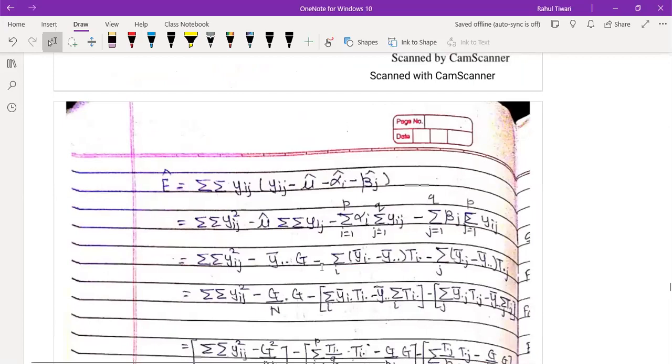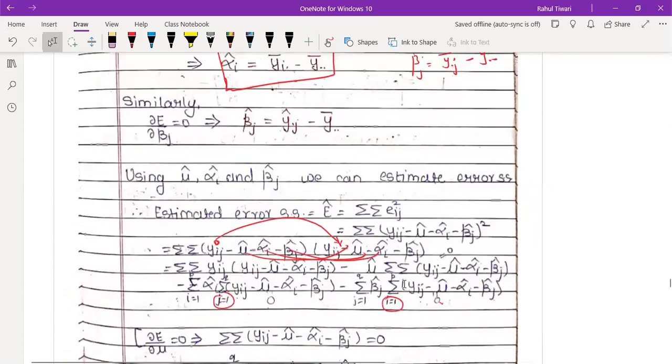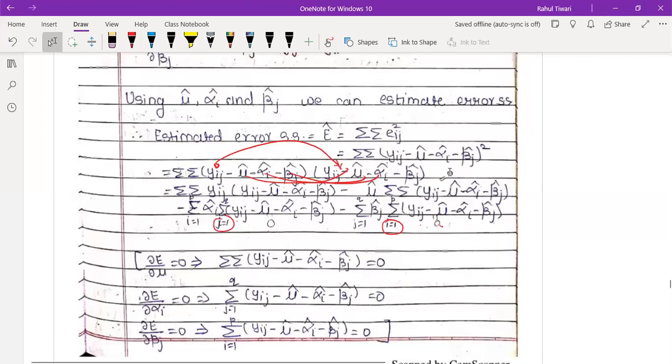Even this term also is going to be 0. Can you check it out? Just work on that and let me know.